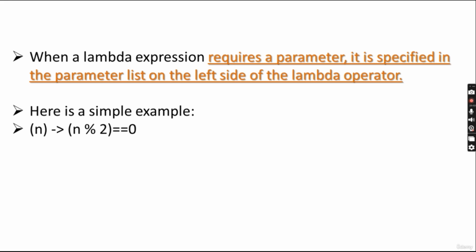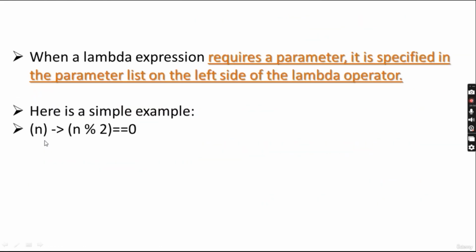Next, when a lambda expression requires a parameter, it is specified in the parameter list, in the opening and closing parenthesis, on the left side of the lambda operator. Likewise, in a simple method definition like we had in the previous chapters, what was the structure? Method name, then the opening and closing bracket, with values like int a, int b. So in the parentheses we had the parameter list and it was returning something. So here also we have the parameter list in the brackets.